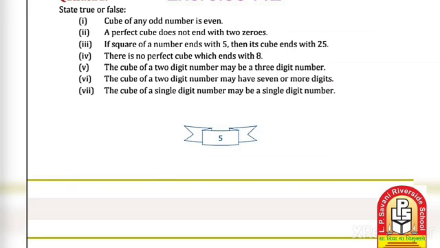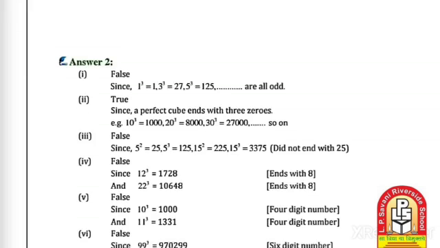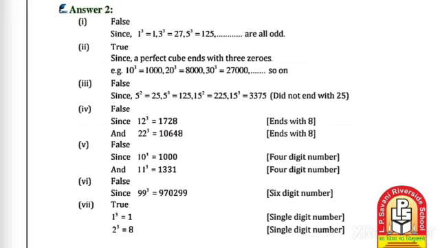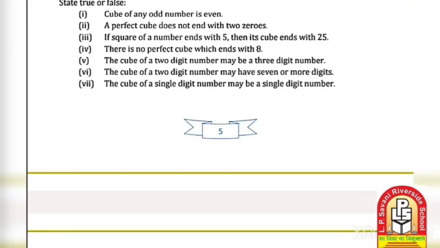The cube of a 2-digit number may be a 3-digit number. Let's justify what is right. That is false, because 10 cube is 1000, and 11 cube is 1331, and both are 4-digit numbers, so that sentence is false. Let's take another.